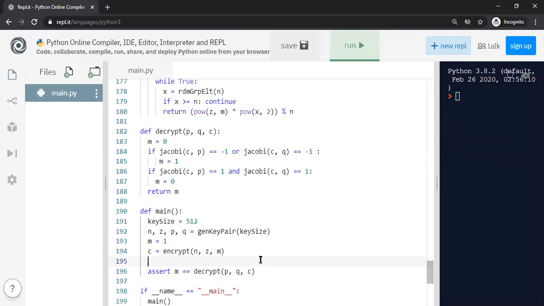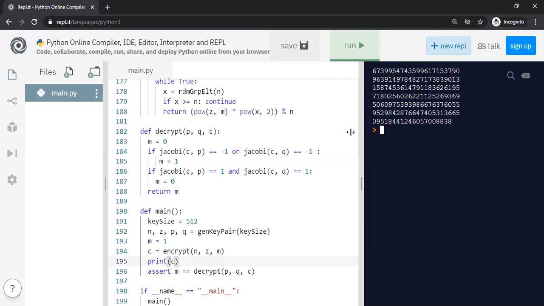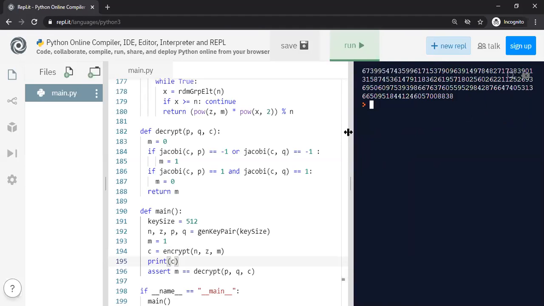Even though we are sending only 1 bit, when we print the ciphertext it will be very large, because we are doing modular arithmetic in mod n. Remember, C is equal to z to the power m times x squared mod n. That's why you get a very large ciphertext even for only 1 bit. That could be a problem, because if you have a very large message, you will have to multiply the length that many times. Okay, let's compute the Jacobi.